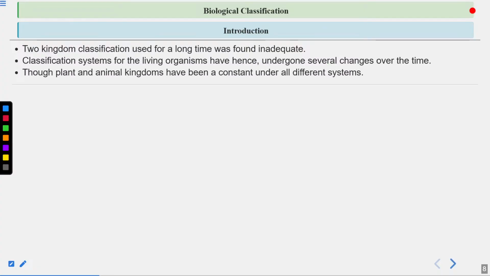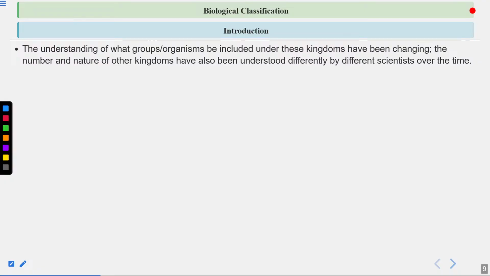Now the plant and animal kingdoms have always been constant under all the systems. There are many systems: 2 kingdom classification, then 5 kingdom classification, 6 kingdom classification. In all of these classification systems, the plant and animal kingdoms have been constant, and other kingdoms have been added, like kingdom Monera, Fungi, and kingdom Protista.